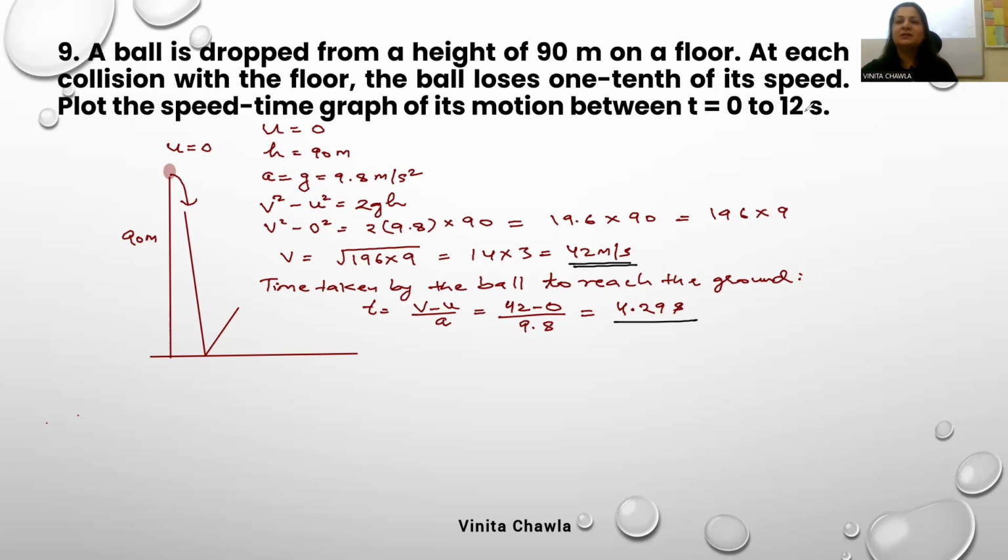Now, in this question, it is written that at each collision with the floor, the ball loses 1/10 of its speed. So 1/10 of the speed is lost. Now, the ball will rebound with velocity equal to v dash, let's say. And this v dash is equal to... tell me. 1/10 is lost, right? Remaining 9/10 v.